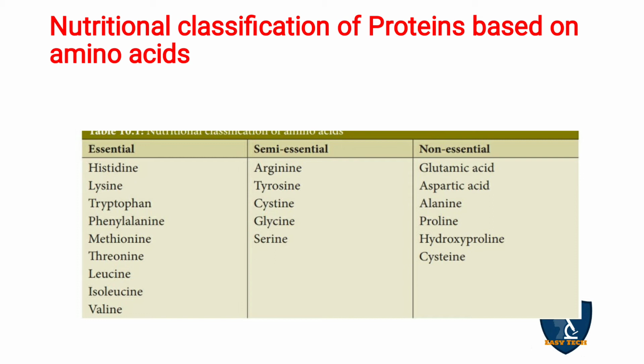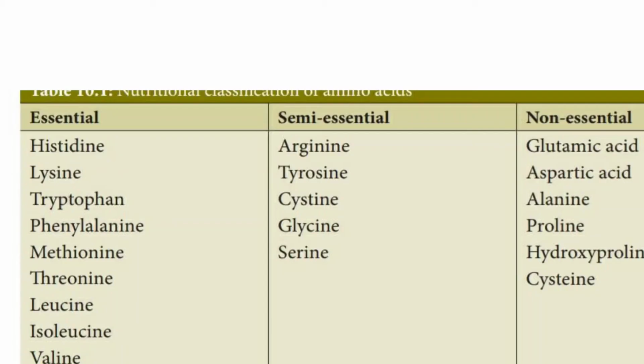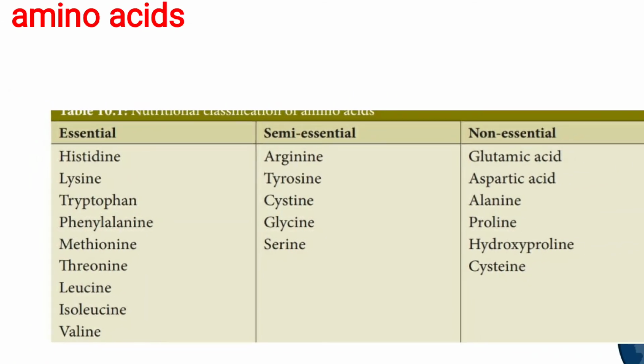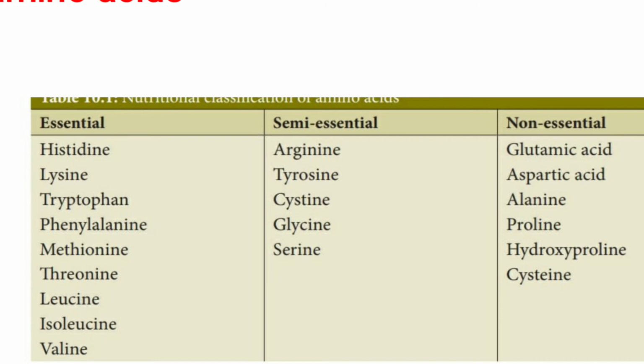In essential, I told you 9 amino acids, which are very useful for infants. But for adults, whether you have histidine or not, it is not going to make a problem. The essential amino acids are histidine, lysine, tryptophan, phenylalanine, methionine, threonine, leucine, isoleucine, valine. Tryptophan is present in our milk. Again: histidine, lysine, tryptophan, phenylalanine, methionine, threonine, leucine, isoleucine, valine.